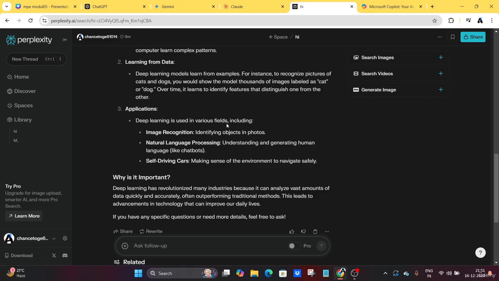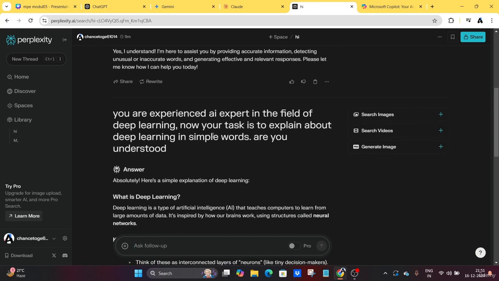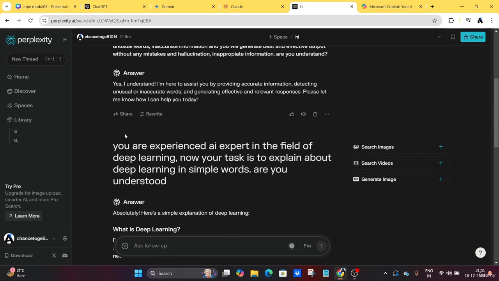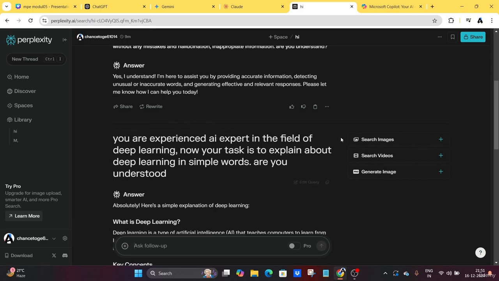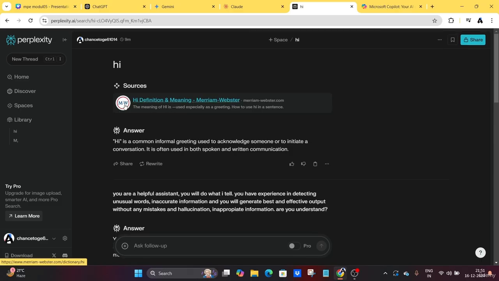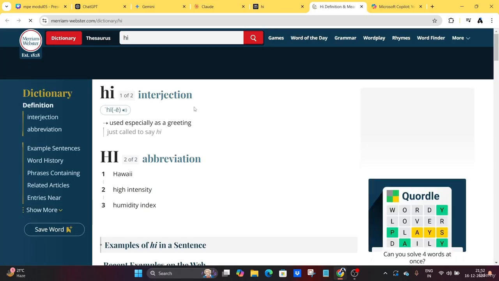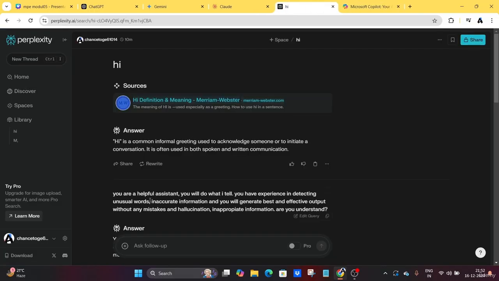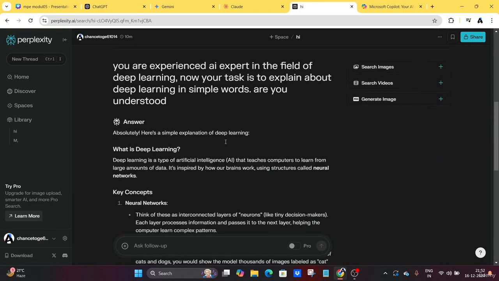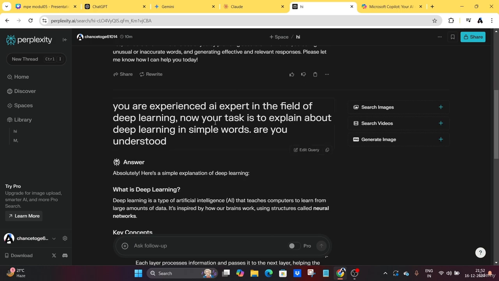For every output it generates, it will show some reference links, website links that you can refer to directly. So you can see here, it shows sources. When I just say hi to Perplexity.ai, it is taking this information from this particular website. So we can directly go here and check the definition of hi. Not only that, you can see different outputs and you can directly go to the website that it shows you after each output.